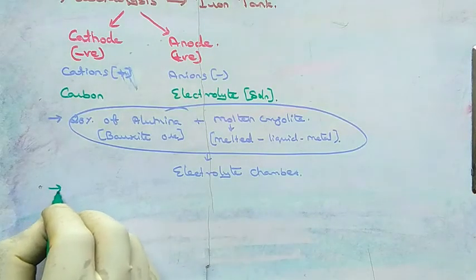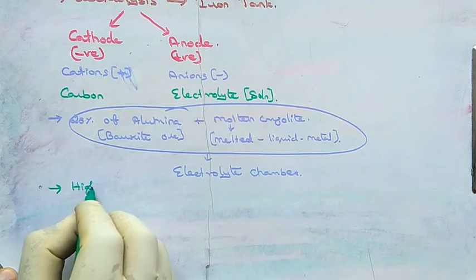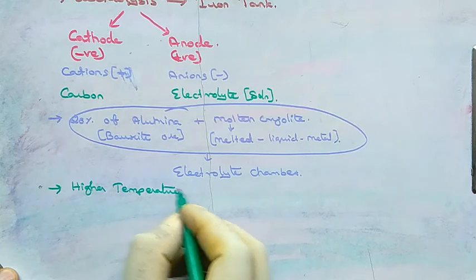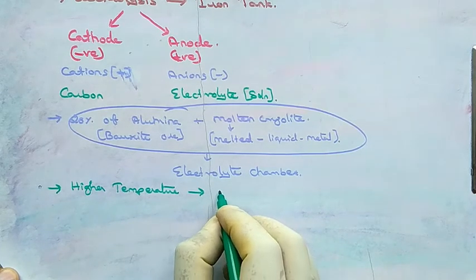This reaction will be conducted at higher temperature. On account of that, calcium chloride, that is CaCl2, will be added to this mixture.